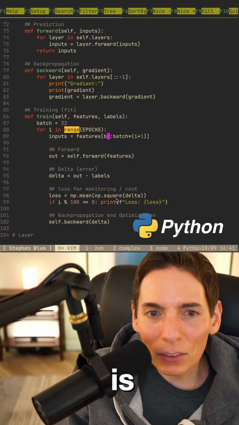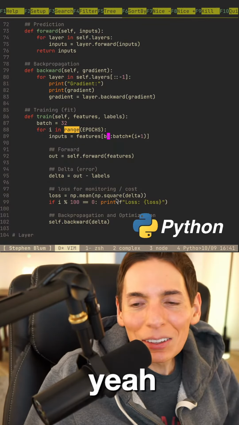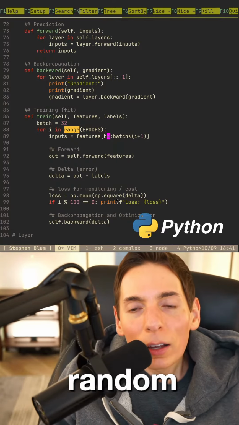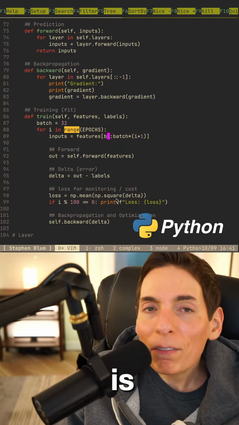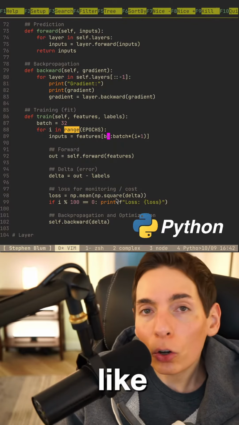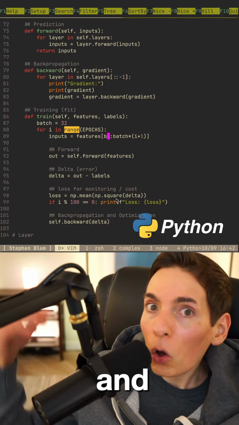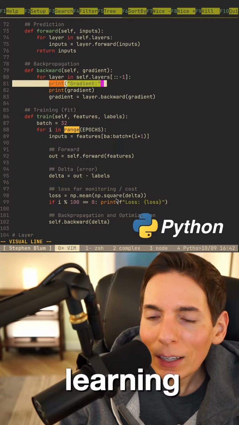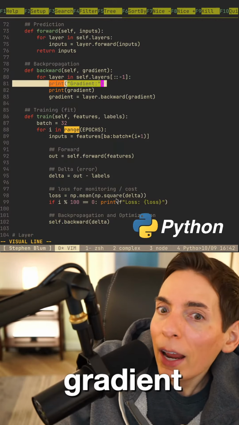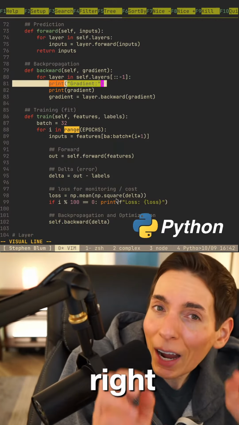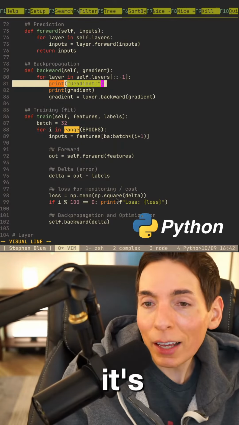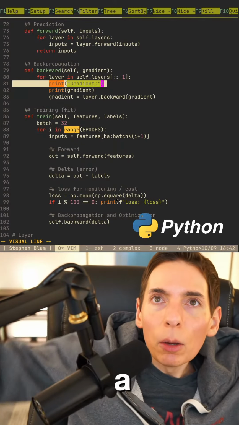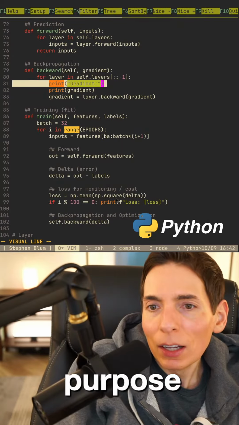Yeah, I think this is a fancy term for random, isn't it? It is, yeah. This is the thing, in computer science there's so many fancy terms, especially in artificial intelligence and machine learning, like the gradient. It is basically just an array. It's a very specific kind of array, but it's an array nonetheless. There's only one kind of array, really, but it has a purpose, like an intent. So calling it the gradient, for example.